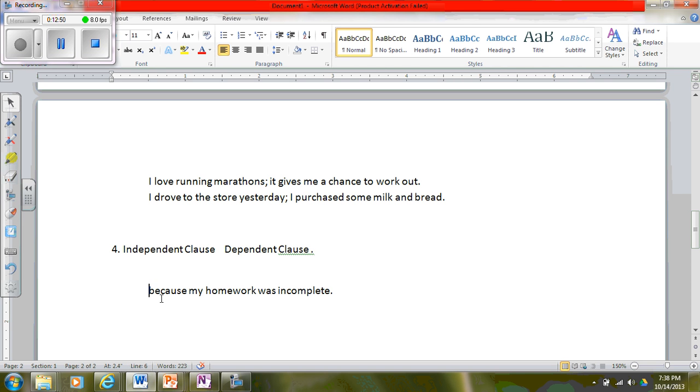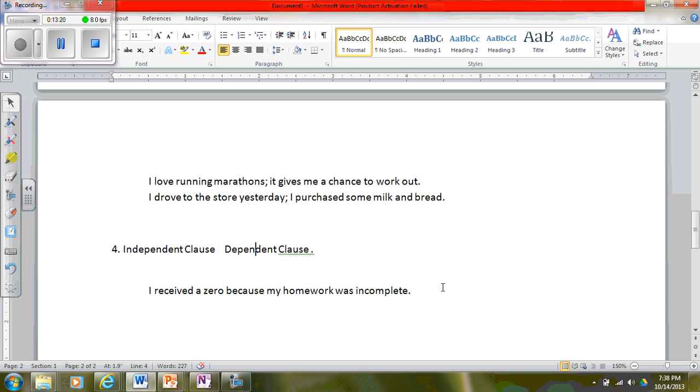Let's put an independent clause in front of that. Naturally, because my homework was incomplete, what happened? I received a 0 because my homework was incomplete. So here I have a dependent clause, because my homework was incomplete. In front of that, I have an independent clause, I received a 0. If I have an independent clause in front of a dependent clause, I just leave it alone. I don't touch it. I don't mess with it.